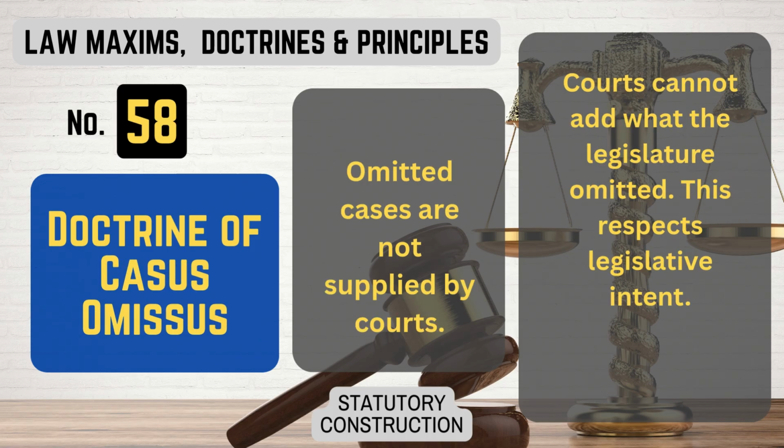Number 58. Doctrine of Casus omissus. What it means. Omitted cases are not supplied by courts. Courts cannot add what the legislature omitted. This respects legislative intent. That's Doctrine of Casus omissus.